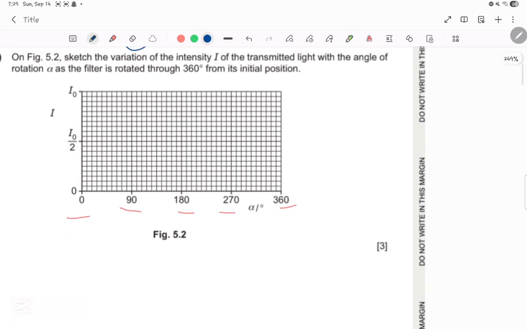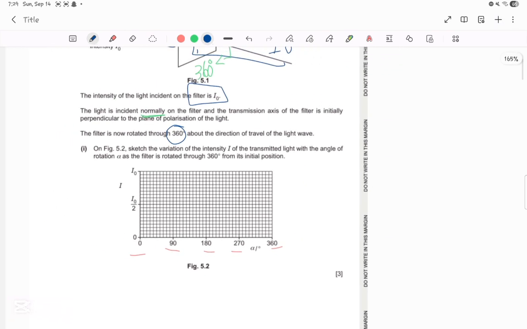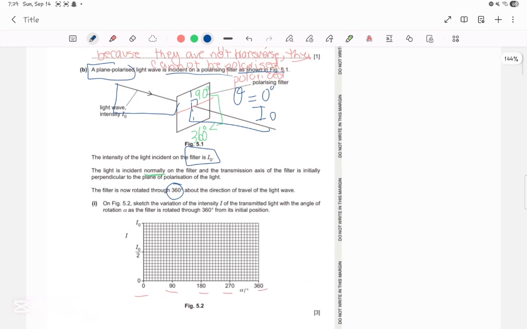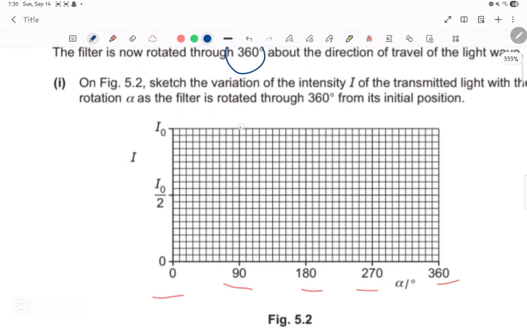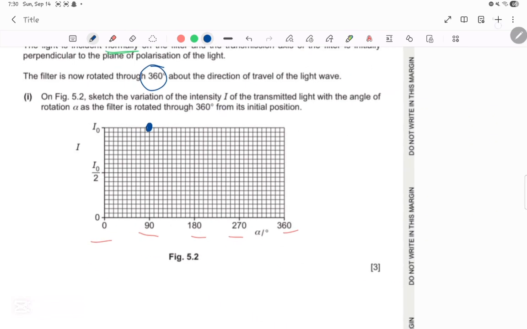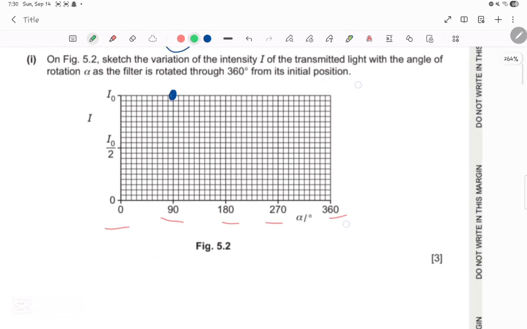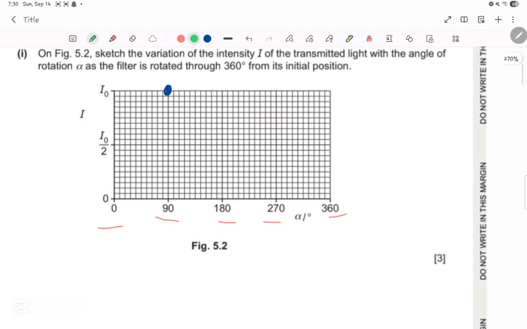Now, what should we remember? We should remember that what we said before was that the filter was at 90 degrees, right? And theta was 0 degrees, meaning that the intensity was the same before and after. Because of that, at 90 degrees, the intensity is I0. Now that we have the basis point, which is the point we took from the graph, we can now proceed.